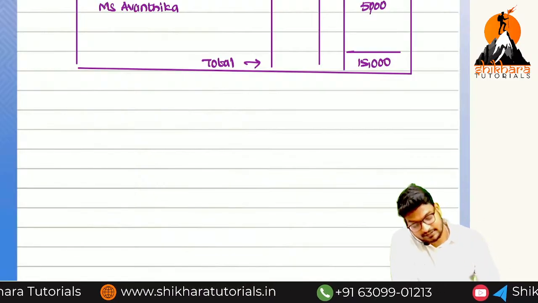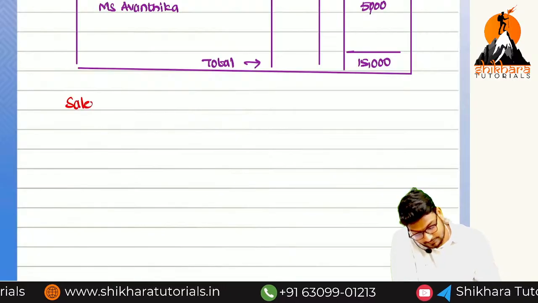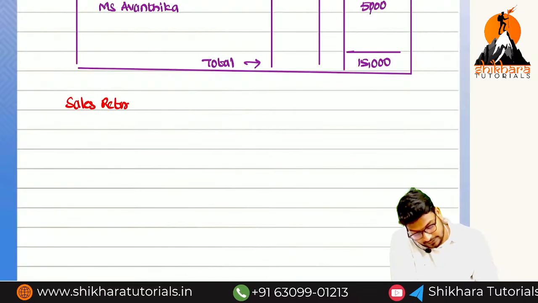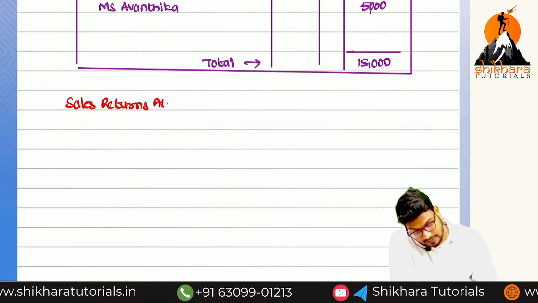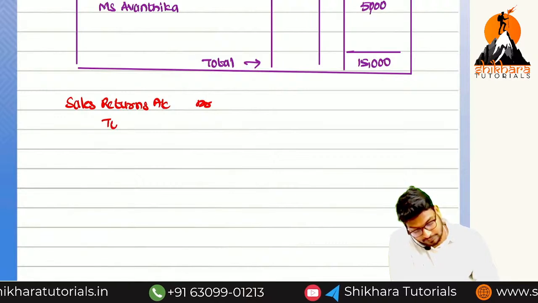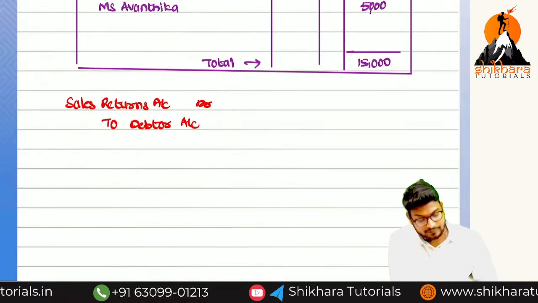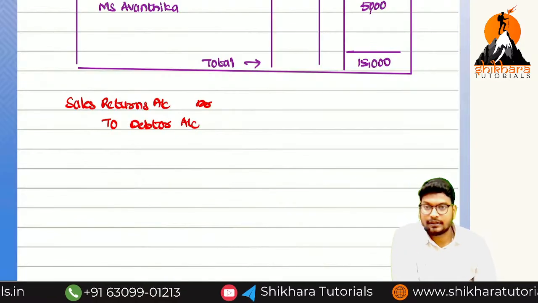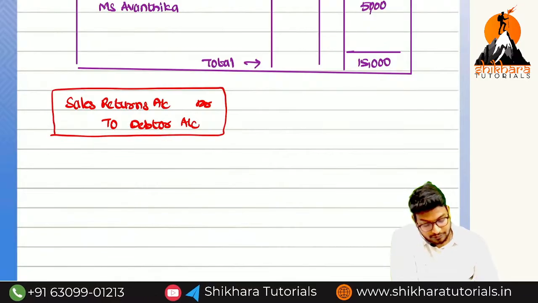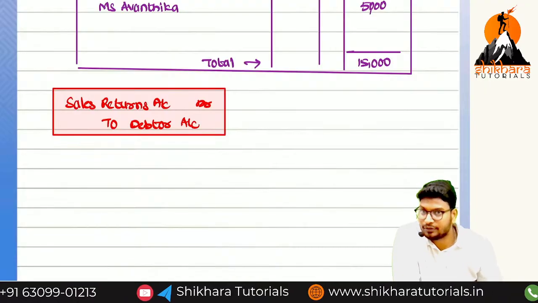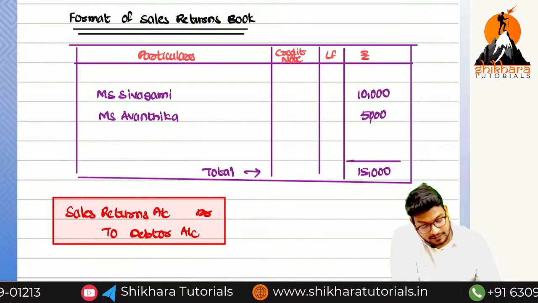But what is the entry for the sales returns? Sales returns account debited to debtor account. Now we are crediting the debtor. That is the reason we are using the credit note number.